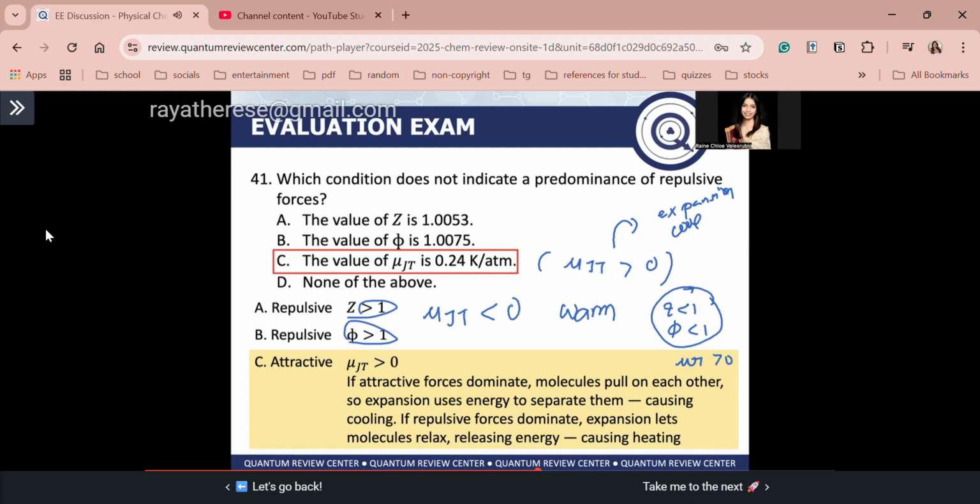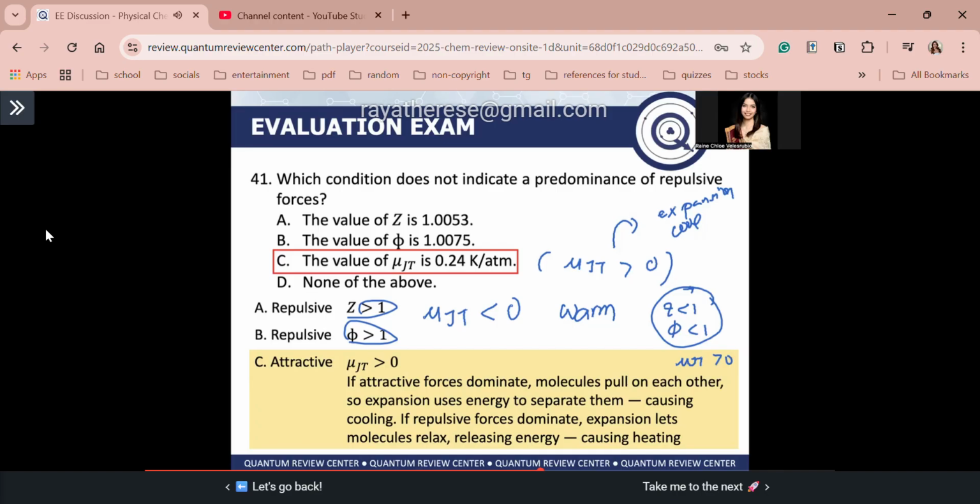Okay? So guys, when attractive forces dominate, the molecules pull on each other. So if you force them to expand, imagine, they actually want to compress, right? Because the molecules pull on each other. So imagine we force them to expand on the Joule-Thomson apparatus. You have to use up energy, use up heat inside the system of your gas in order to separate the molecules or break apart the IMFAs between the molecules. And that causes cooling.